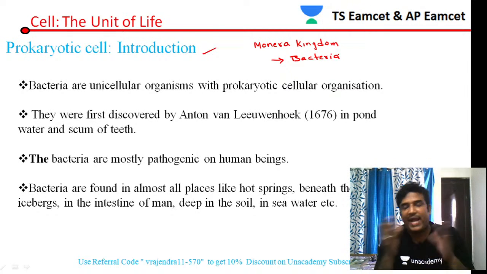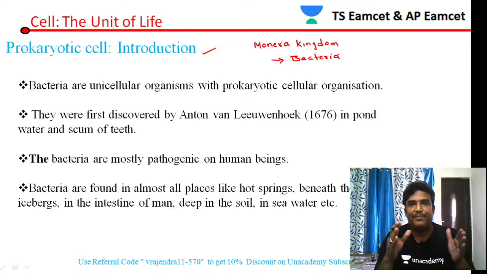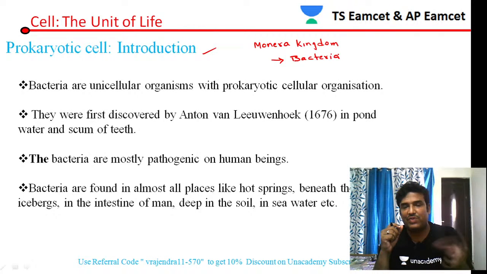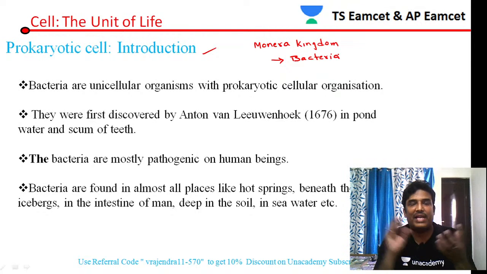Monera was further classified into Eubacteria and Archaebacteria by Carl Woese, and he gave the 6 kingdom classification. Anyhow, what you have to remember is that the prokaryotic cell is placed in the kingdom called Monera.